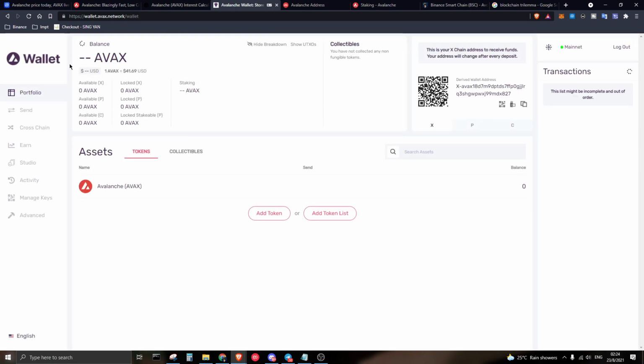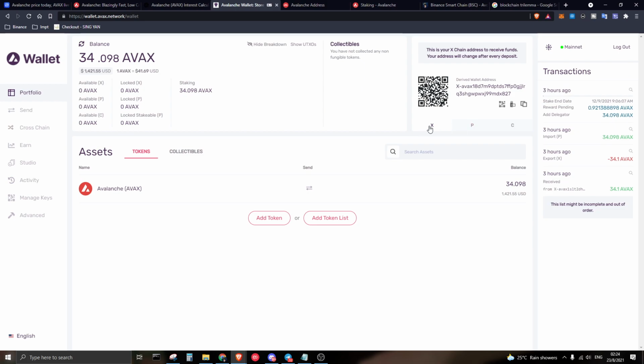So over here on the wallet itself, you can see we have this X, P, and C. This is the main part that I want to talk about. For the X itself, this is your X chain wallet, and to receive funds, this address will change after every deposit. This is to keep your privacy, and I would say on Avalanche the privacy setting is quite high. Every time you receive funds, the wallet address is going to change, therefore you need to keep choosing another address.